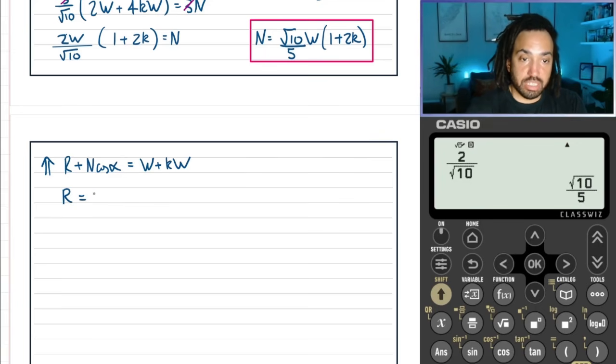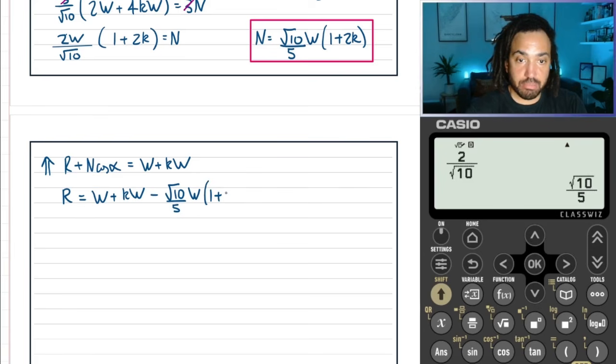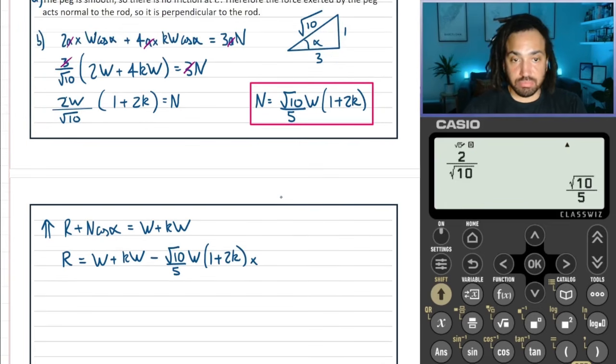So let's just rearrange this for W plus KW minus, and we can substitute in N, which we know is this. And then that needs to be times by cos alpha. And cos alpha is 3 over root 10, like so.